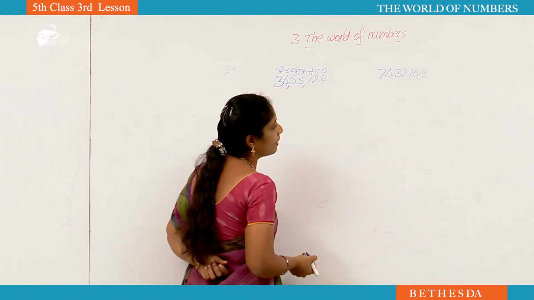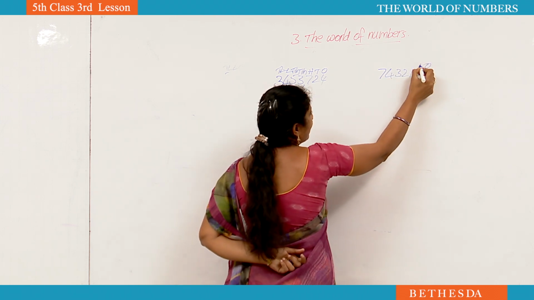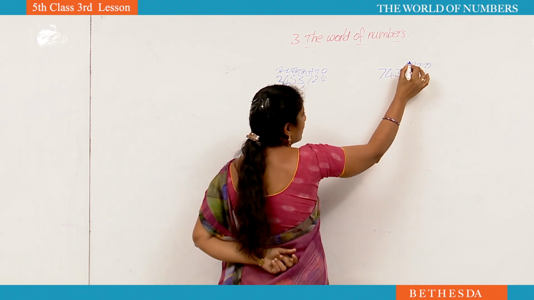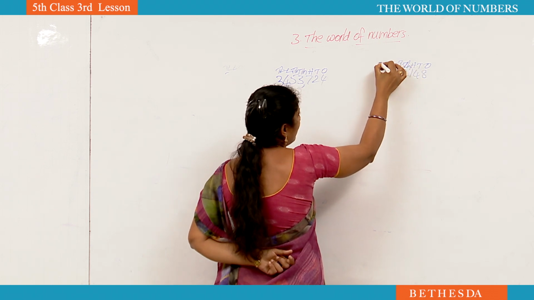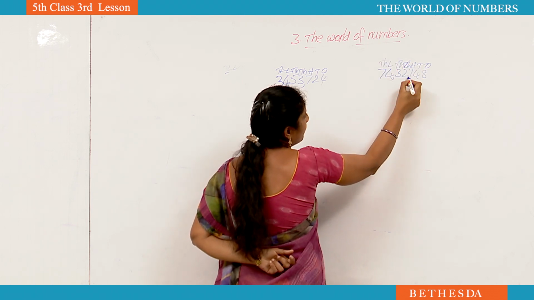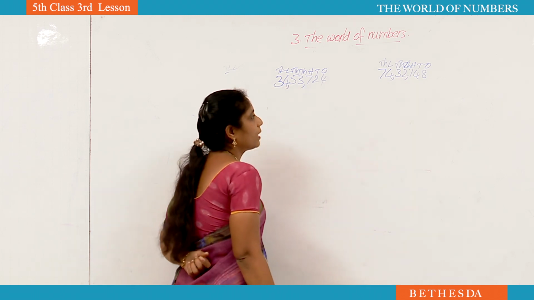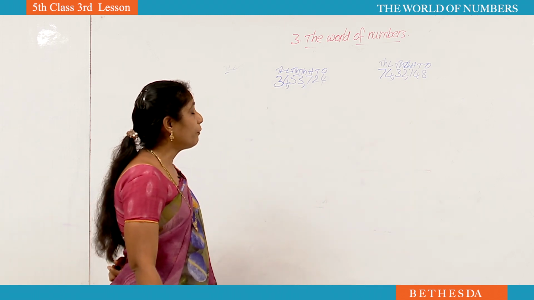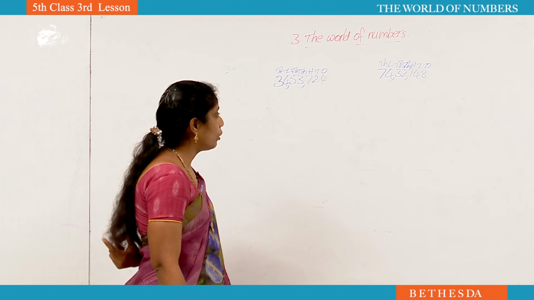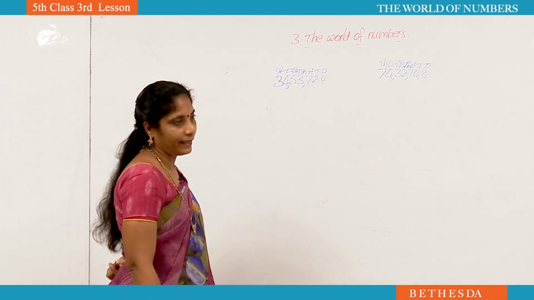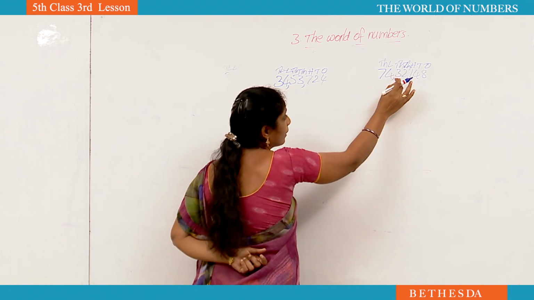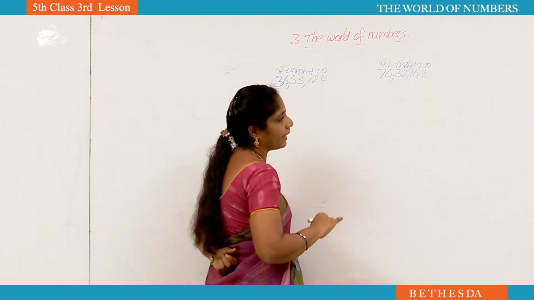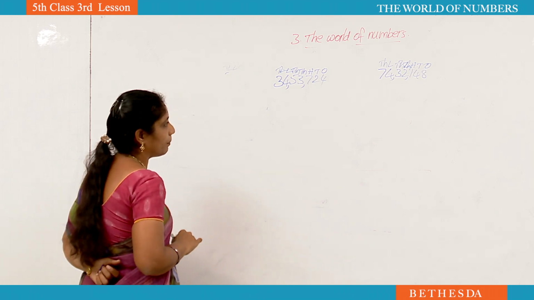Now how to read this number? Ones, tens, hundreds, thousands, 10,000, lakh, 10 lakh. Okay, keep commas and read the number now. 74 lakhs, 32,148. Now we have to compare these numbers.